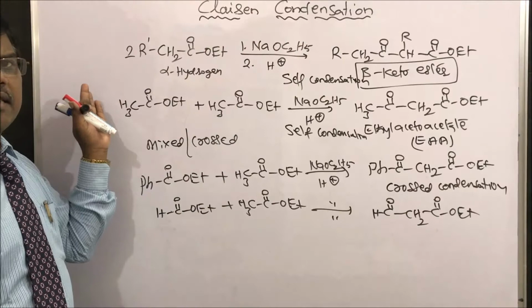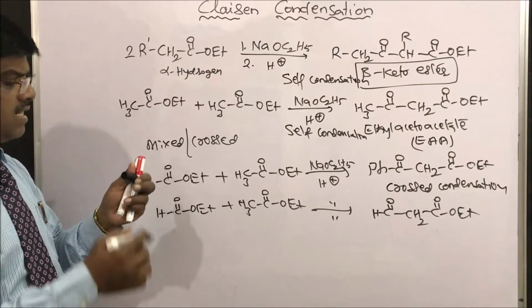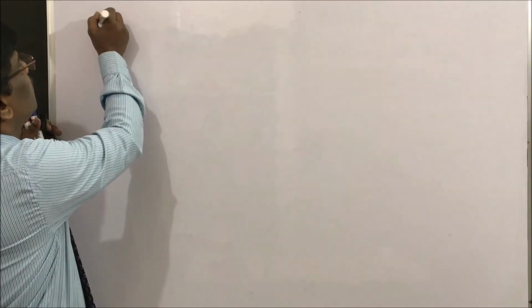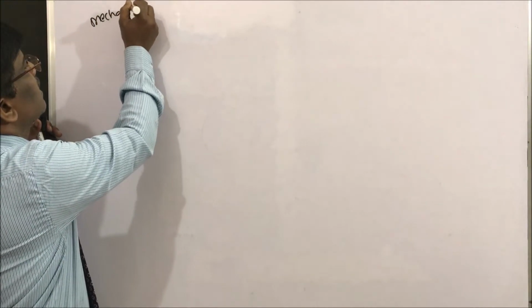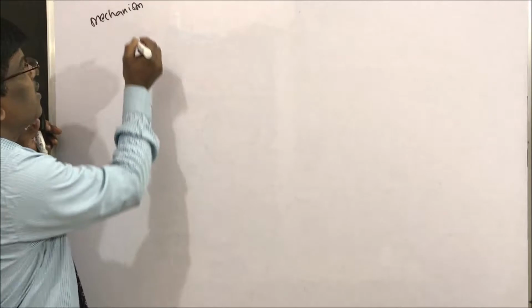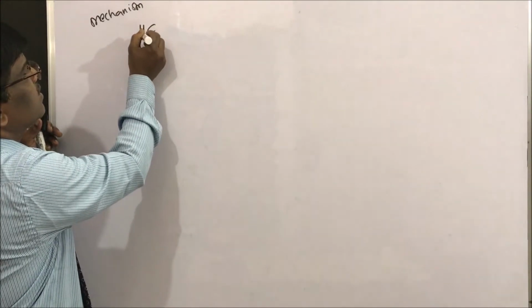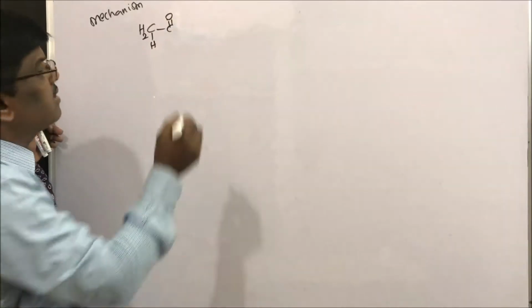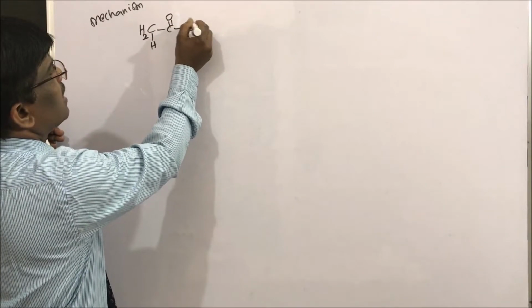Let us see the mechanism of Claisen condensation. Let us take the well-known example, that is ethyl acetoacetate condensation, the preparation of ethyl acetoacetate.